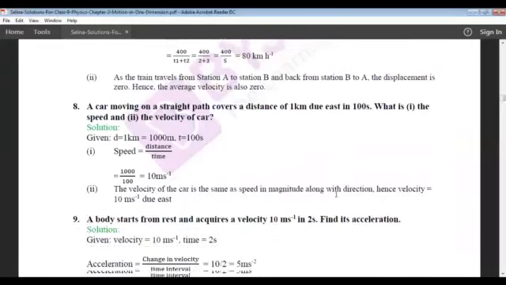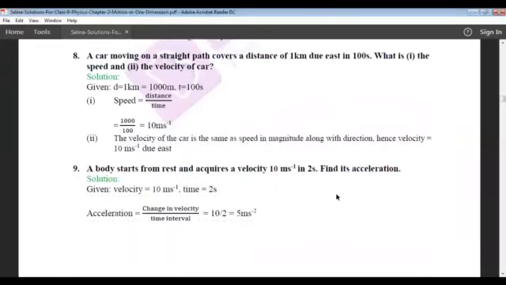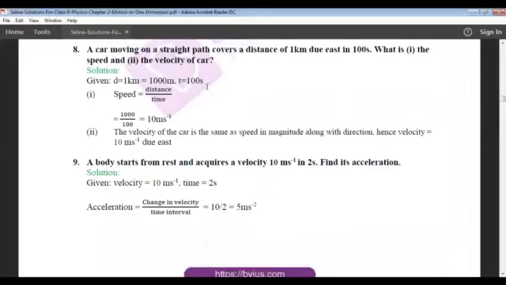Next one. A car moving on a straight path covers a distance of 1 kilometer due east in 100 seconds. What is the speed and the velocity of the car? See here, what they have asked, you have to find speed and velocity of the car. Distance 1 kilometer due east.